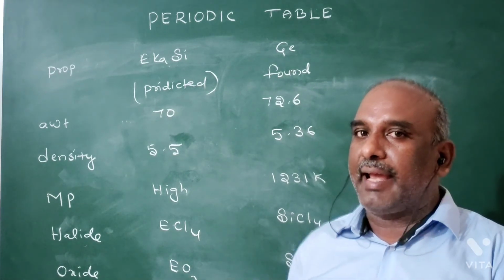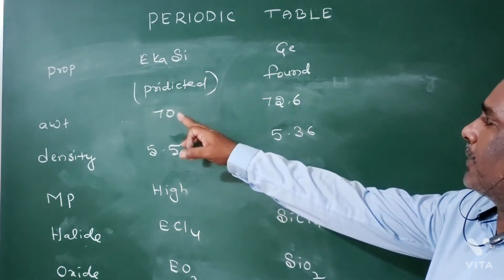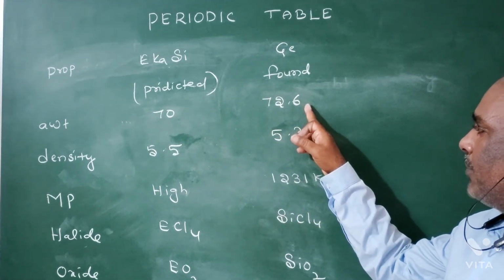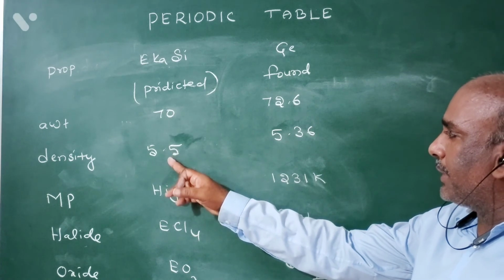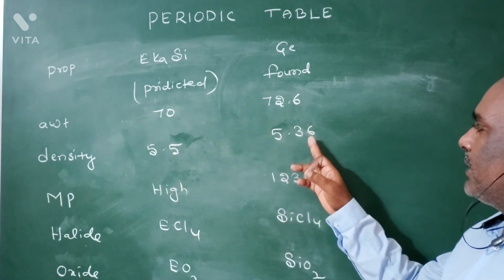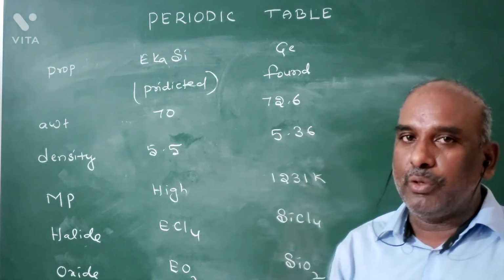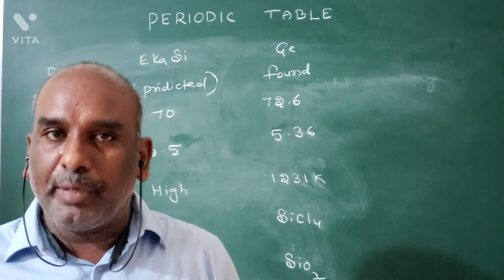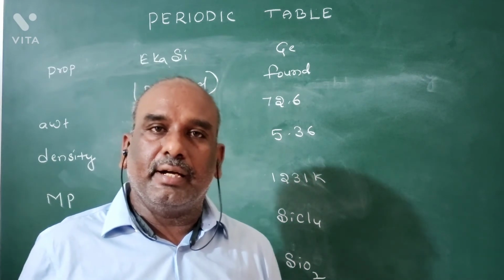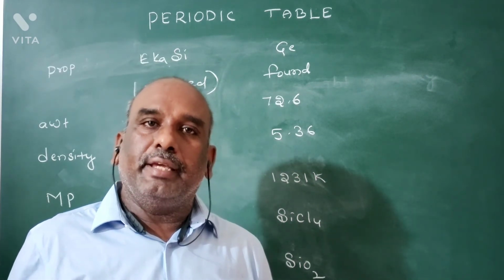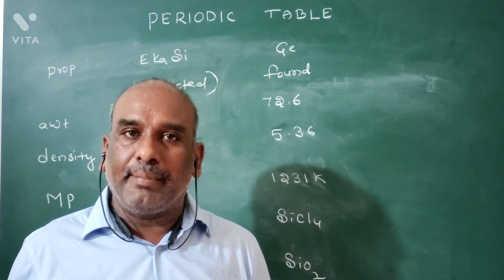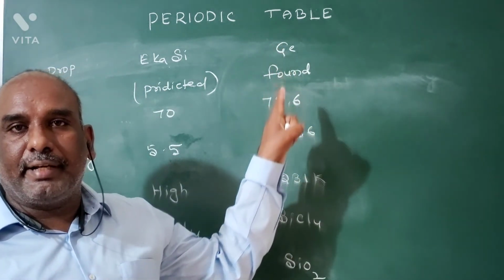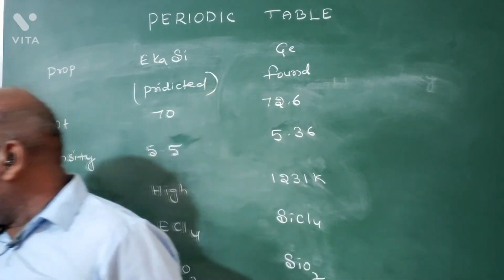But one clarification is what? Comparatively, the predicted atomic weight is slightly less than the found atomic weight. Comparatively, the predicted density is slightly more than the found density. Okay? These are the points of predicted and found properties of Eka silicon, germanium, Eka aluminium, gallium. These are the advantages of the Mendeleev periodic table. Okay? Now